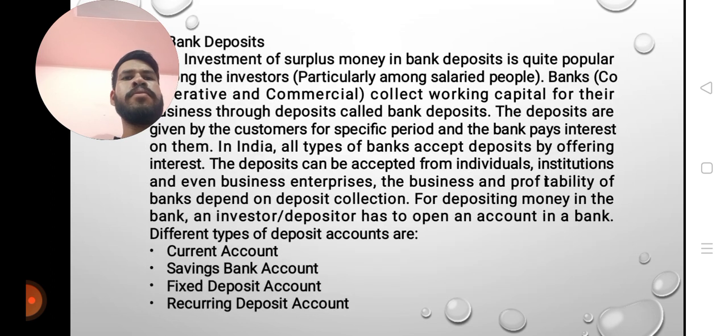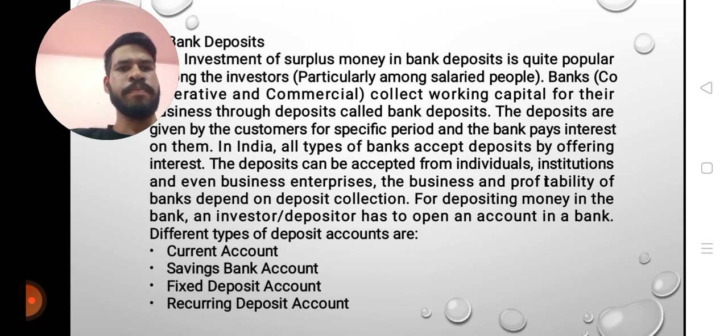Bank deposits. Investment of surplus money in bank deposits is quite popular, particularly among salaried people. Banks, cooperative and commercial, collect working capital for their business through deposits called bank deposits. The deposits are given by customers for a specific period and the bank pays interest on them. In India, all types of banks accept deposits by offering interest. The deposits can be accepted from individuals, institutions, and even business enterprises. The profitability of banks depends on deposit collection. For depositing money in the bank, an investor or depositor has to open an account. Different types of deposit accounts are current account, savings bank account, fixed deposit account, and recurring deposit account.